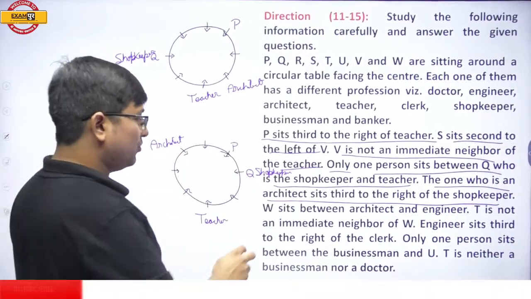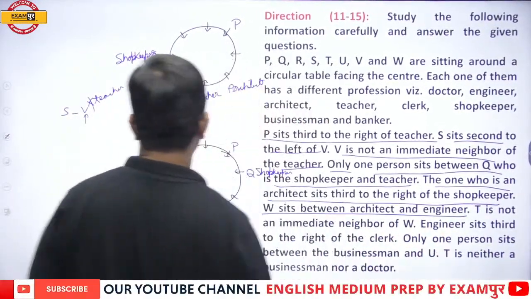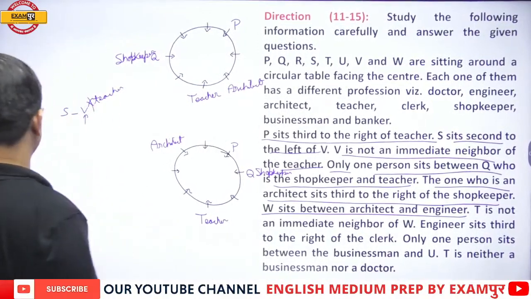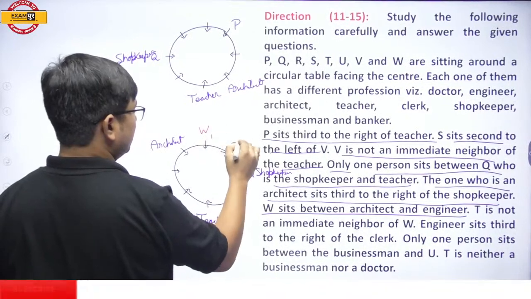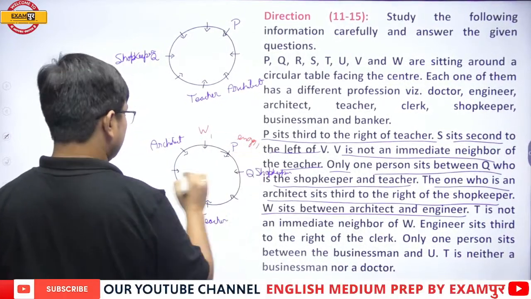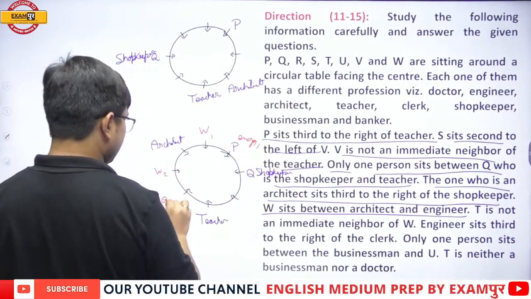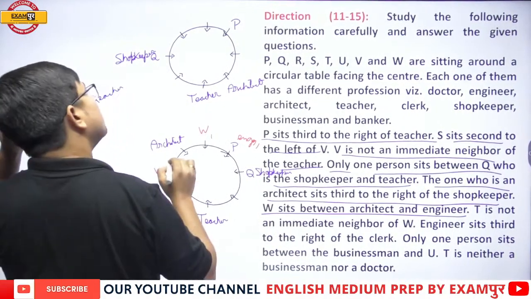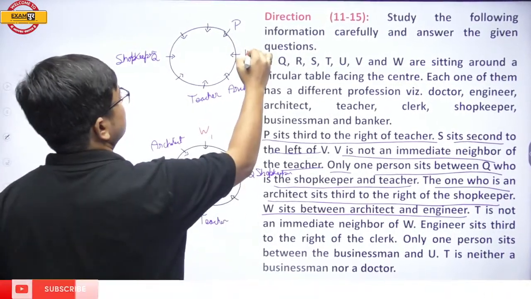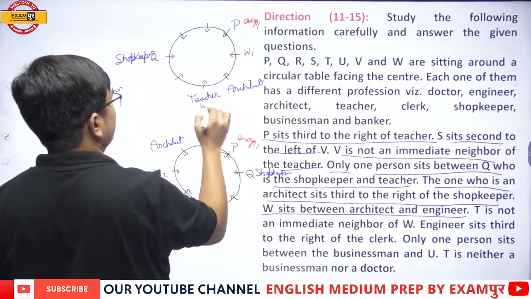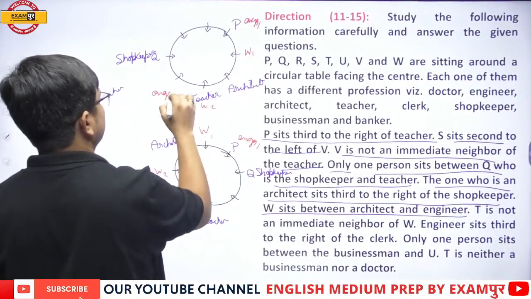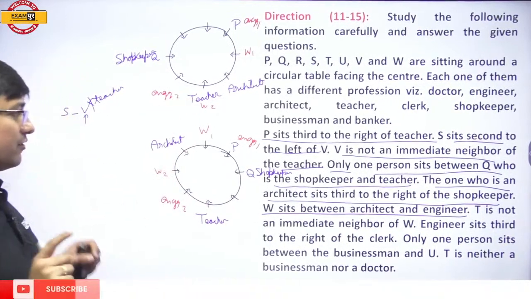Next, W sits between architect and engineer. Now see, this is very crucial. W sits between architect and engineer can be in this manner, or W sits between architect and engineer can be in this manner. It's fine. But now read one more thing.